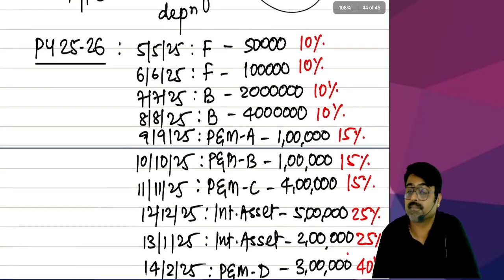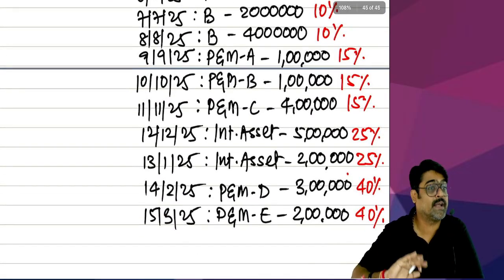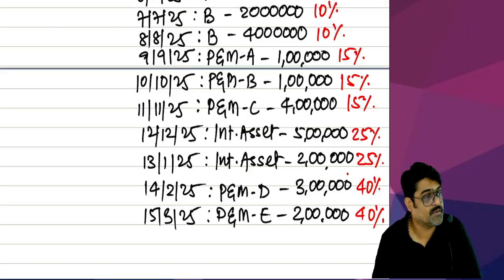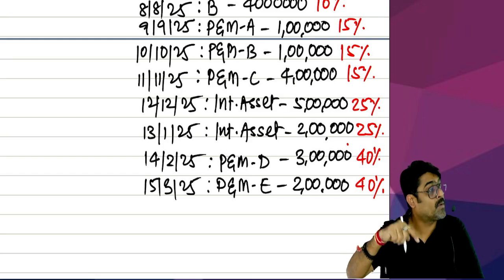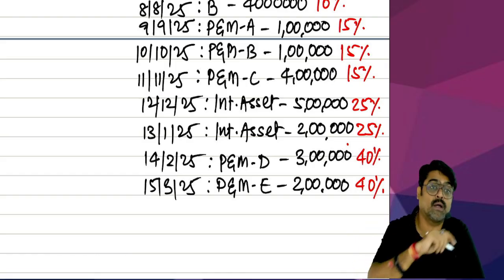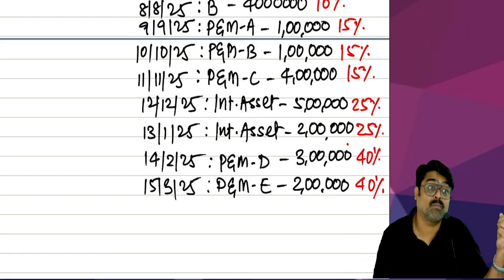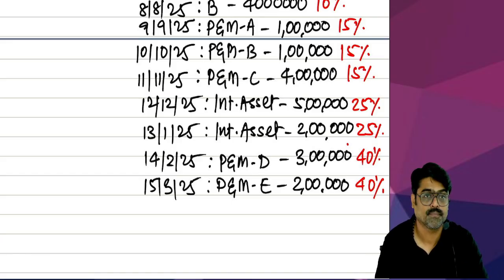Furniture, one block. Second block, building. Third block, plant and machinery having a rate of 15%. Then intangible assets. Then another block of plant and machinery, which you will have to make separate. Why? Because in that block you will put all the plant and machinery having a 40% rate. You cannot put them in the earlier block of plant and machinery, because in that block the rate of depreciation is not 40%, it is 15%.